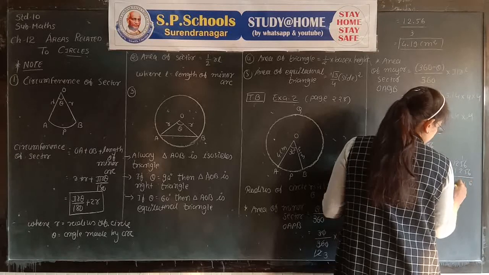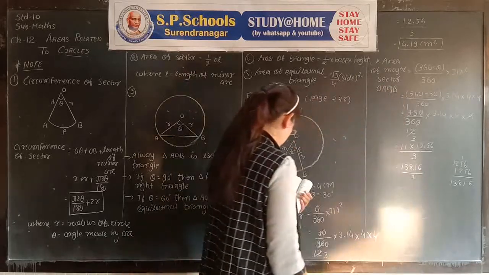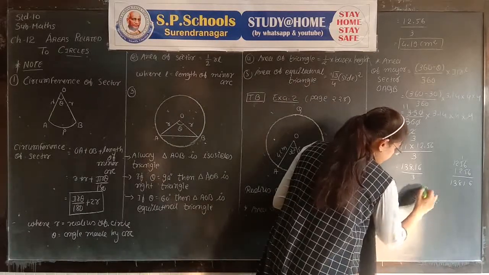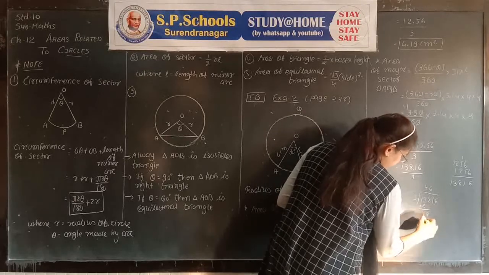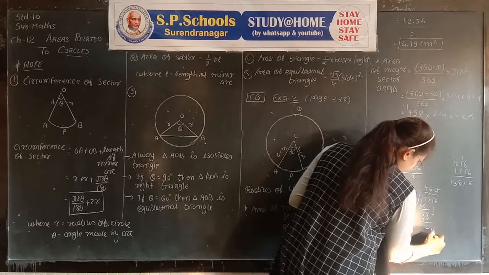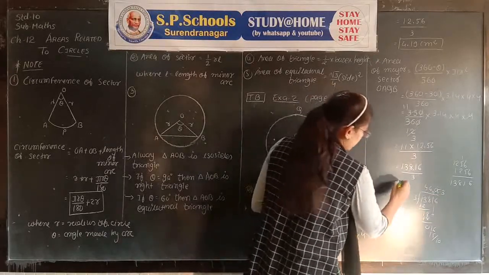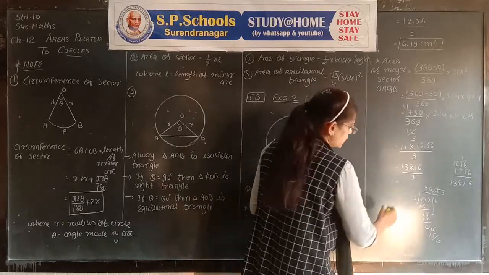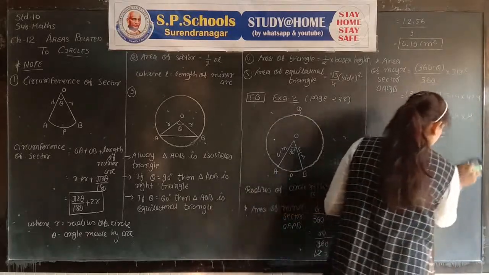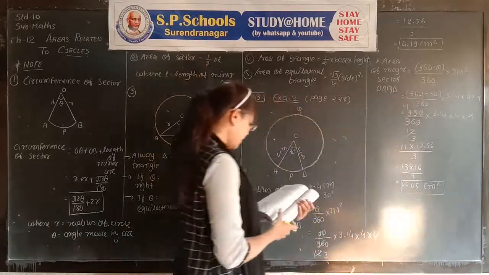Multiplying and dividing by 3, our answer is 46.05. 46.05 centimeter square is the area of the major sector.